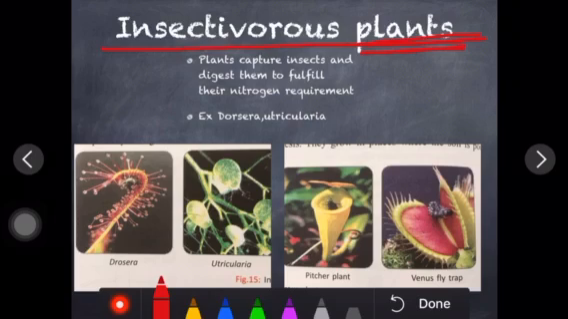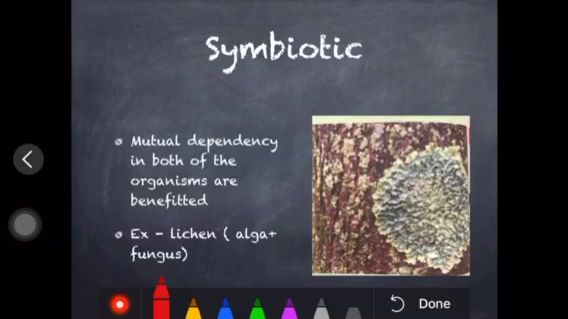They are feeding on insects to fulfill the requirement of nitrogen. There is a lack of nitrogen in the soil, so they have to fulfill the nitrogen requirement. So they feed on insects. Such plants are called insectivores. Their examples are Drosera, Utricularia, pitcher plant, Venus flytrap and others.